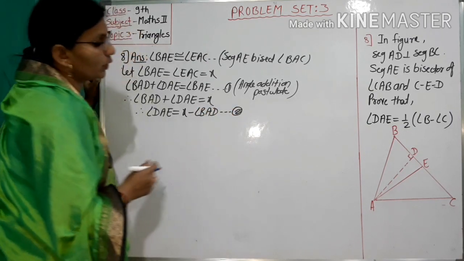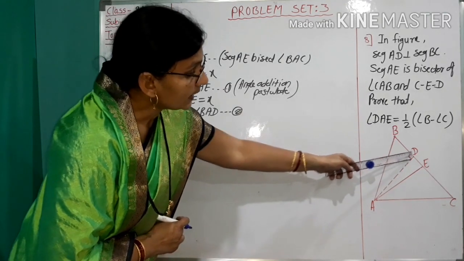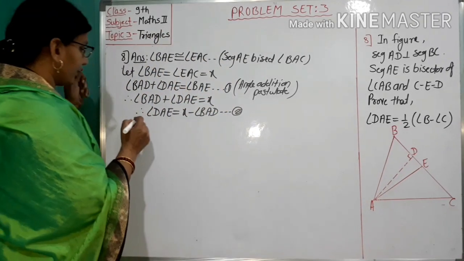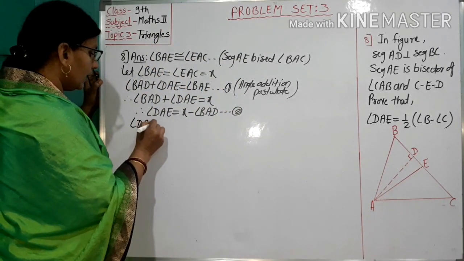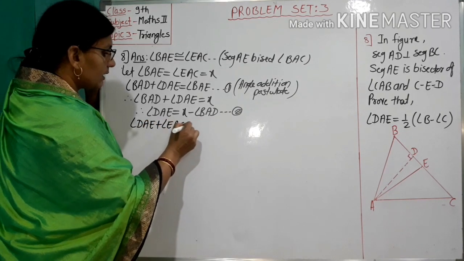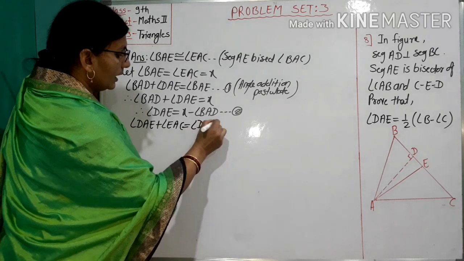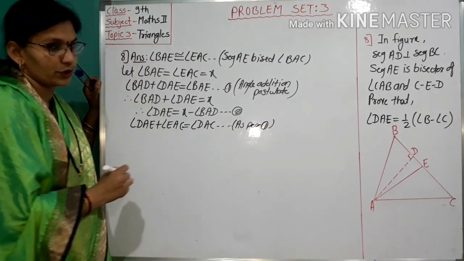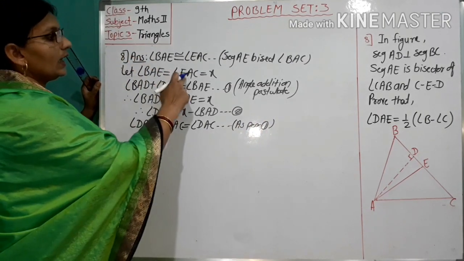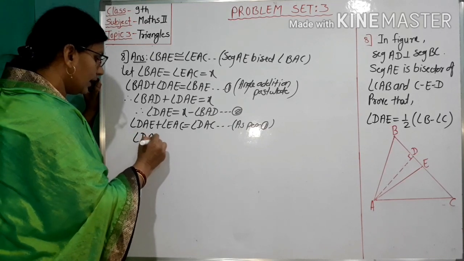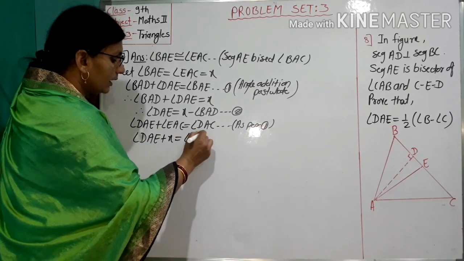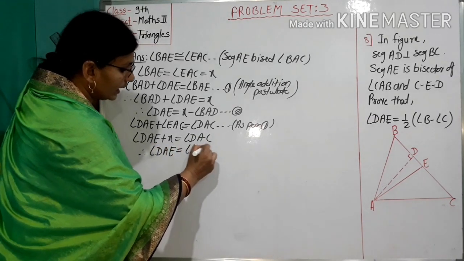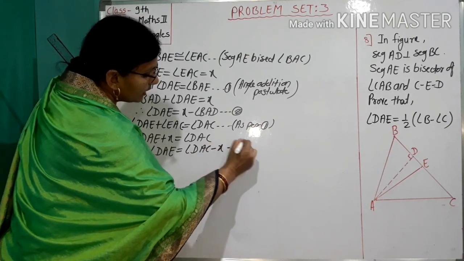Number 2. Also, angle DAE plus angle EAC equals angle DAC. Reason as per 1, angle addition postulate. Put the value of angle EAC as X, that is angle DAE plus X equals angle DAC, and therefore angle DAE equals angle DAC minus X. Number 3.